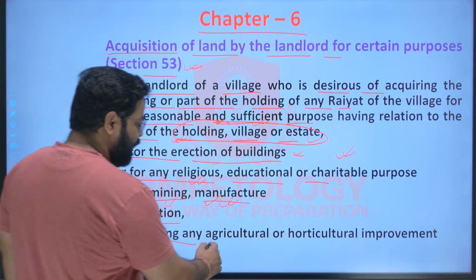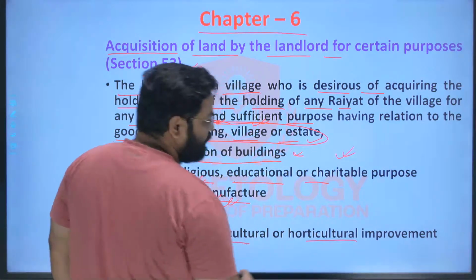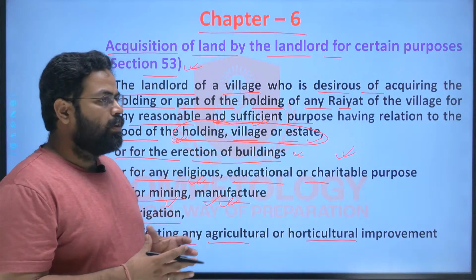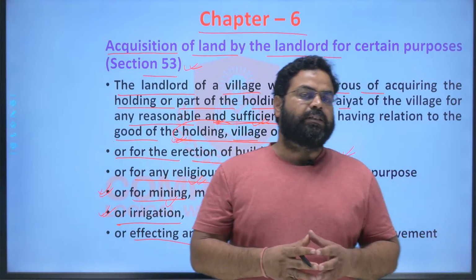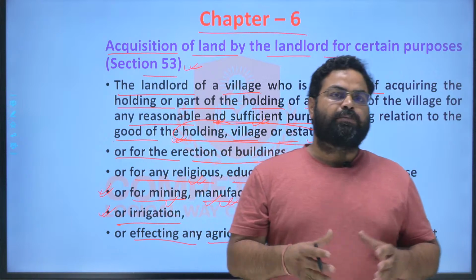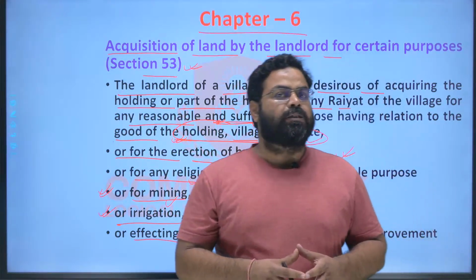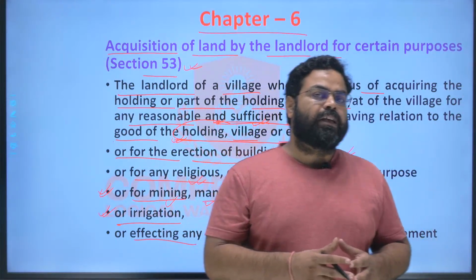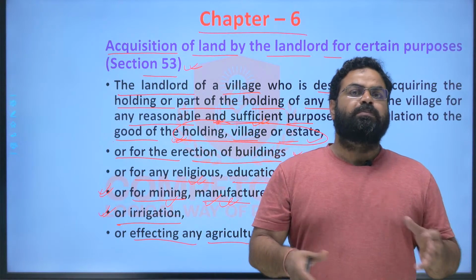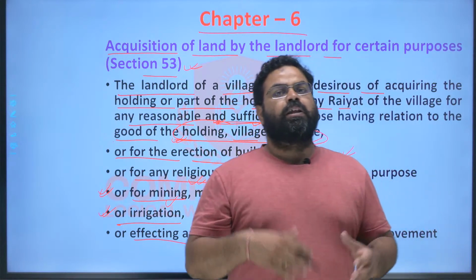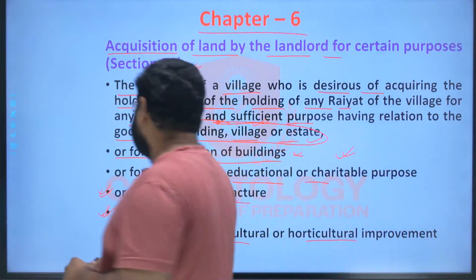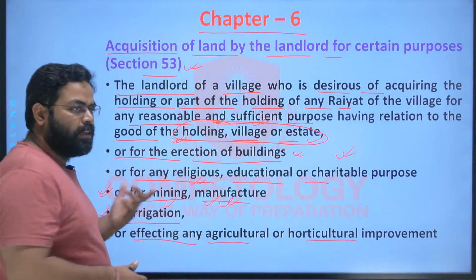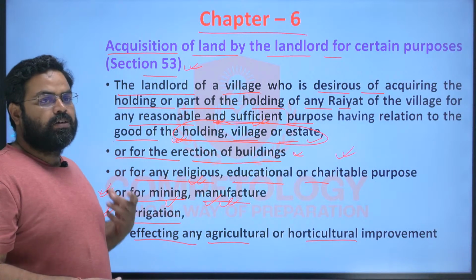For effecting any agricultural or horticultural improvement, like for the improvement of the agriculture in that region, the land can be acquired. Suppose the government wants to establish a research center for agriculture, or simply a demonstration center, then for that matter also the government can acquire the land, and that authority to acquire the land lies with the zamindar or the landlord.